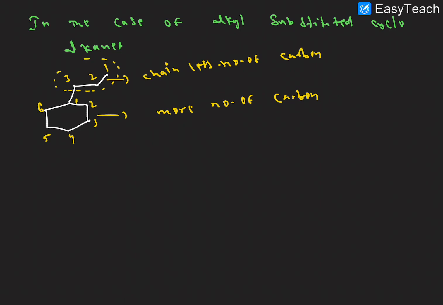So here the substituent is propyl, so propylcyclohexane. So whenever we compare acyclic and alicyclic chains, whichever has more carbons, we want to consider as the parent chain. Next rule.